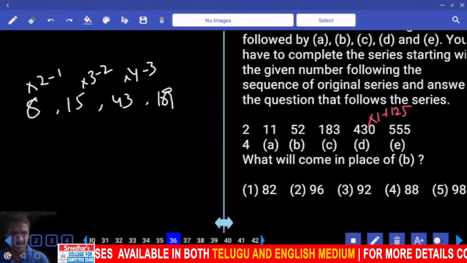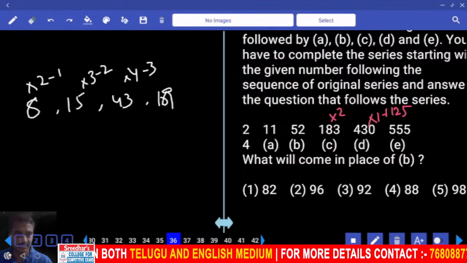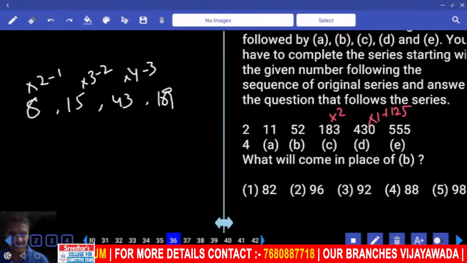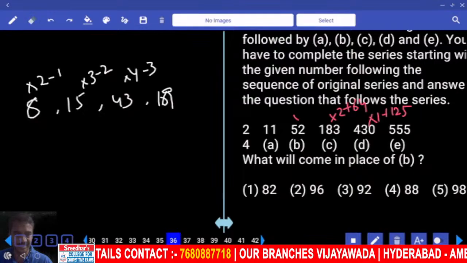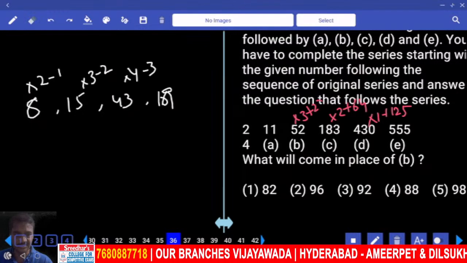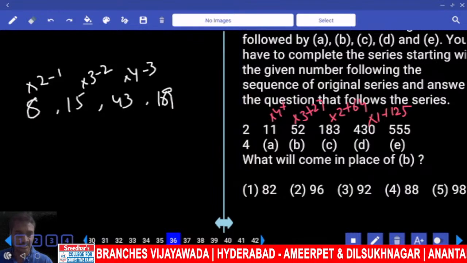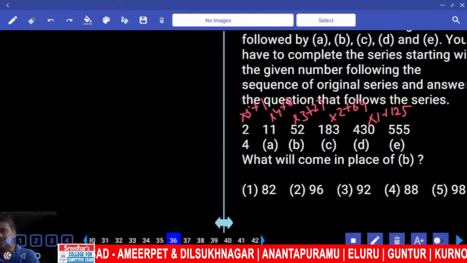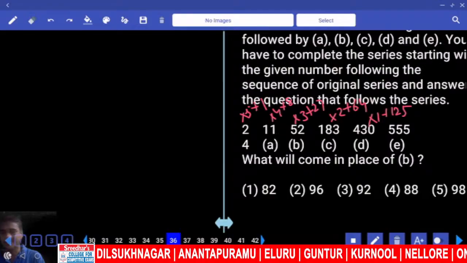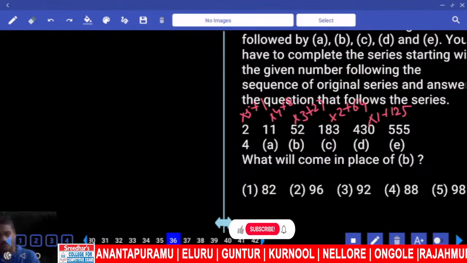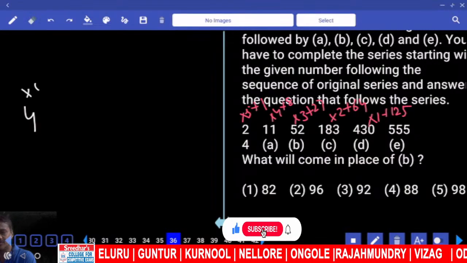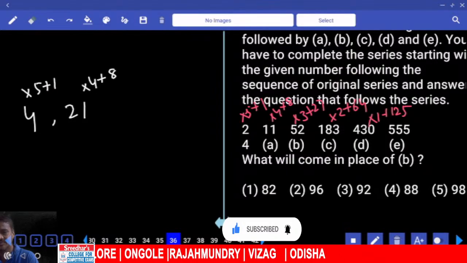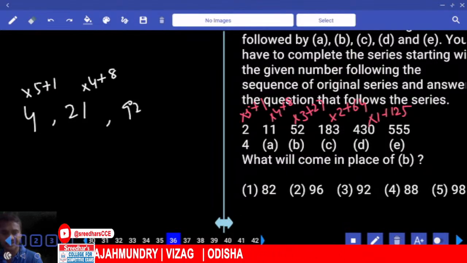Then next one, here it is 183 into 2. 183 into 2, now 366 plus 64. Next one, what happened here? Into 3 plus 27, into 4 plus now 8. Now into 5 plus 1. That fits, right? Into 5, into 4, into 3, into 2, into 1 and cubes are added. 1 cube, 2 cube, 3 cube, 4 cube, 5. Then starting with what? 4. Now 4 into 5 plus 1, 21. 21 into 4, 84 plus 8. 84 plus 8, 92. 92 is choice 3.